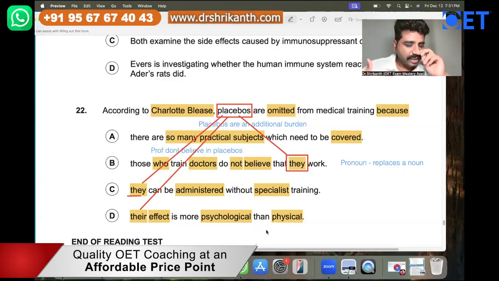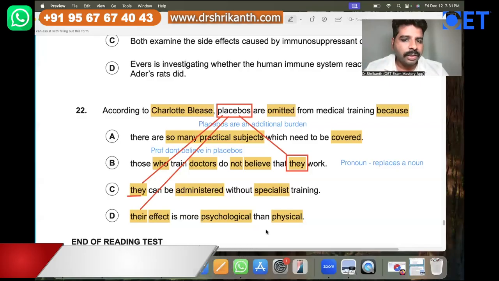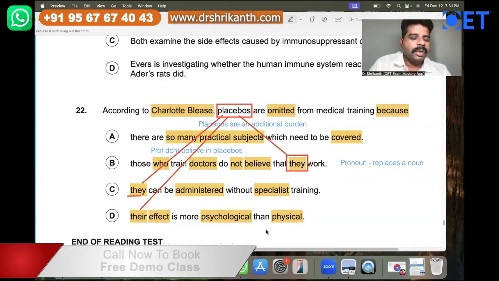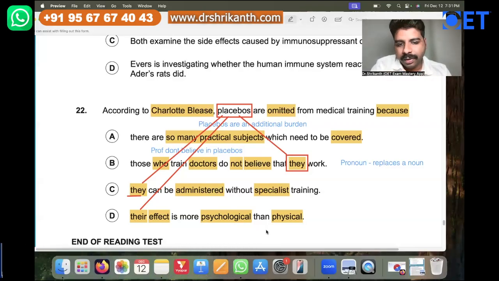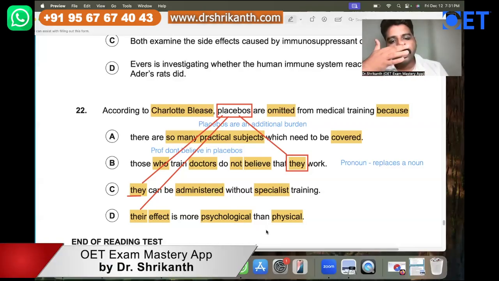A patient with a physical illness taking medicine should get a physical benefit. But when we give placebos, the patient is only getting a psychological, that is mental, benefit. So for that reason, doctors have removed placebos from their syllabus.